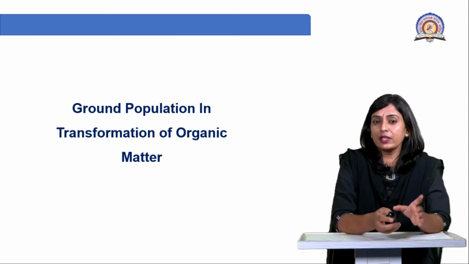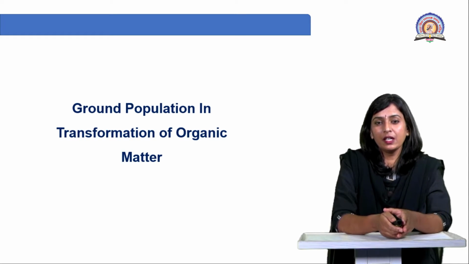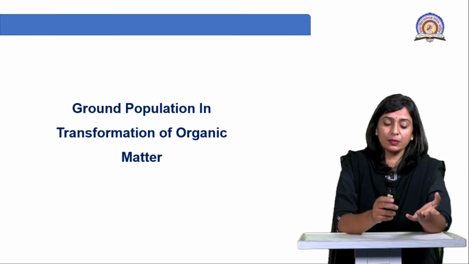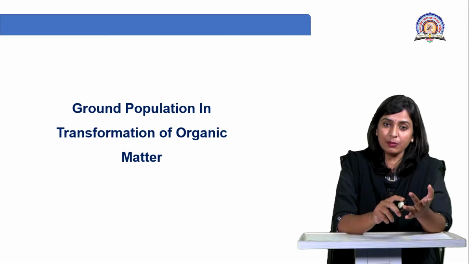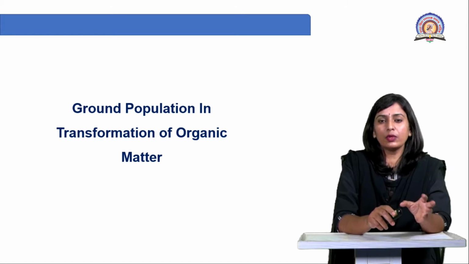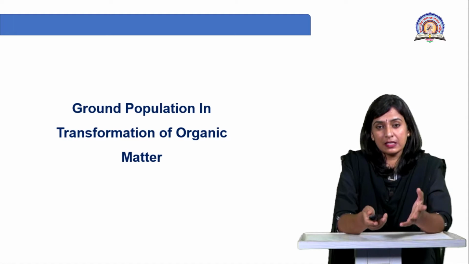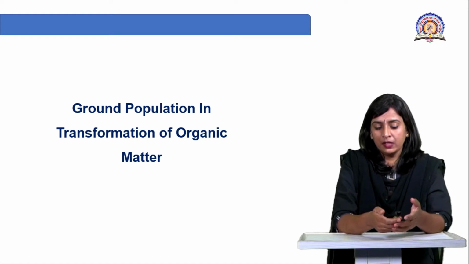So first of all, what is organic matter, right? Organic matter is the matter or the material produced by plants as well as animals, microbes, everything, whatever living organisms are there, their byproducts are said to be the organic matter.